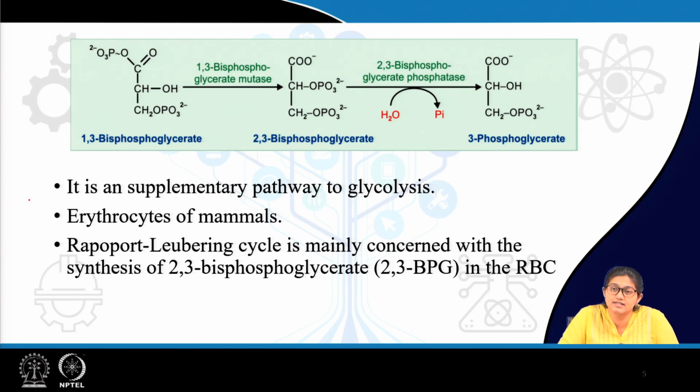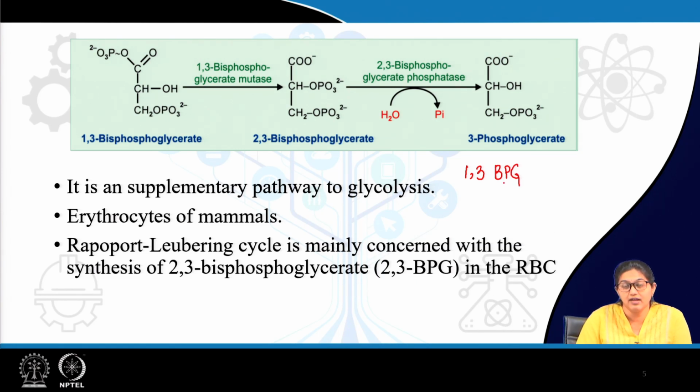Now, if you remember, in glycolysis there is formation of 1,3-bisphosphoglycerate in the payoff phase, and this 1,3-bisphosphoglycerate forms 3-phosphoglycerate.